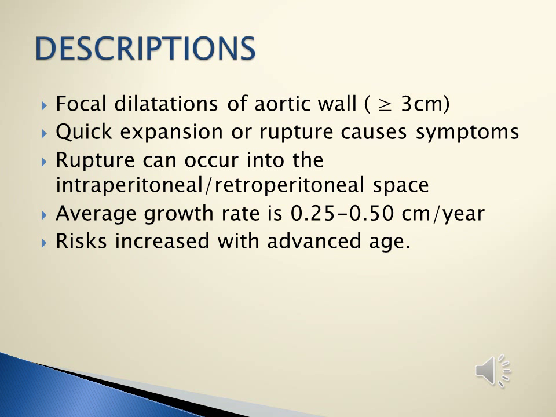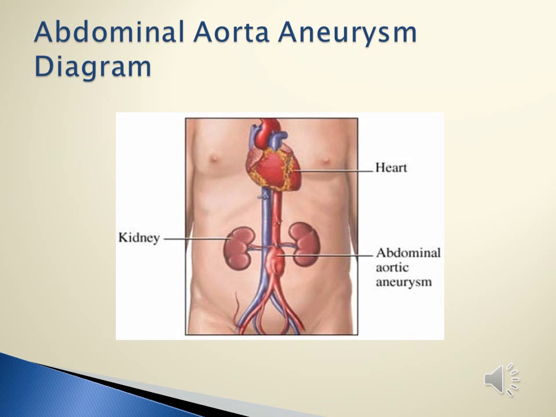A AAA has a growth rate of about 1/4 to 1/2 centimetre every year, and risks are strongly associated with advanced age. The aorta is the largest artery in the body. AAA is more common below the kidneys and is also referred to as infrarenal aneurysm.